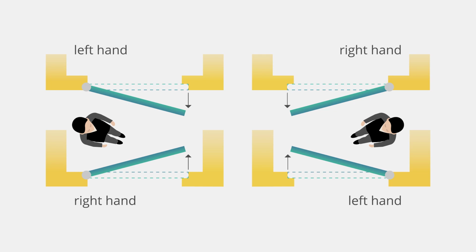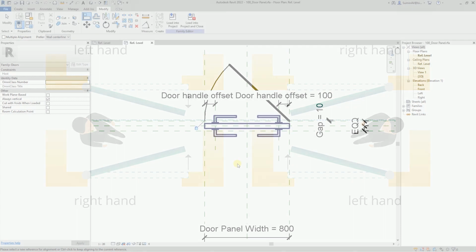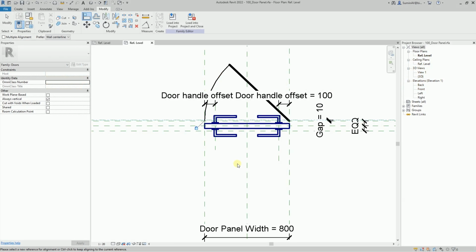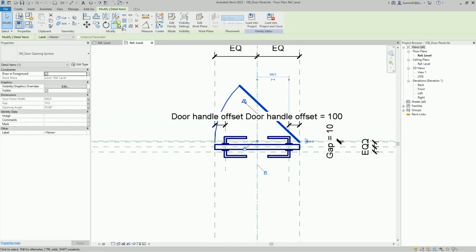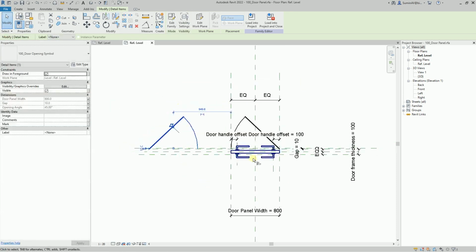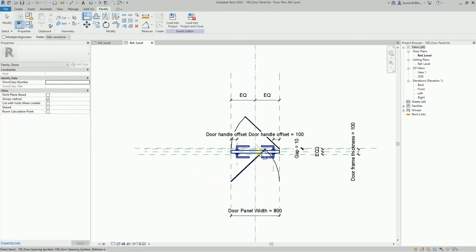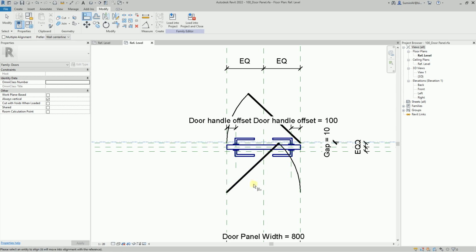If we want to switch between different opening positions using one family, we need a designation for each of them. For example, I will mirror the existing symbol for the opening to get the right-hand outside screen of the door. I will use the Mirror Draw Axis command. I will move the new family instance to an arbitrary position and then perform the alignment. Close the locks.